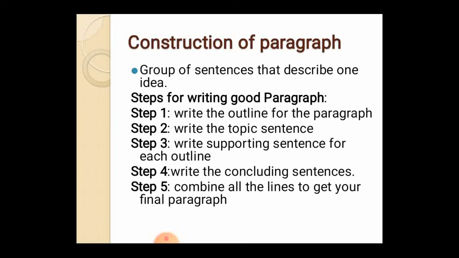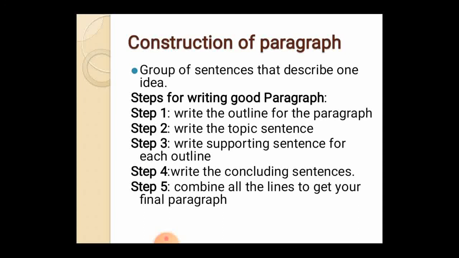For example, we are going to describe a neem tree. We must take out some hints regarding the paragraph, that is regarding the neem tree, like the neem tree's bark, the neem tree's medicinal facts, the neem tree's season, flowering, all these things.